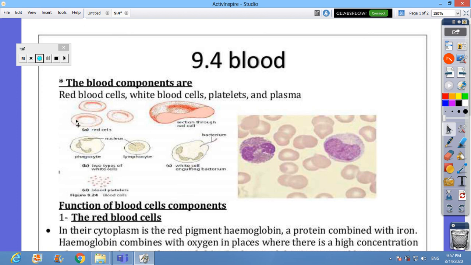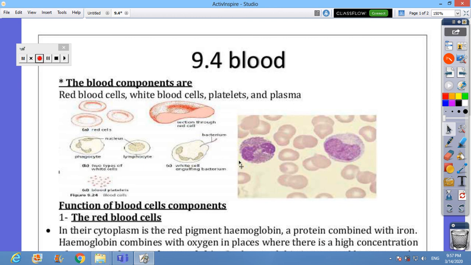Section 9.4, chapter 9, part 4, about the blood, is the part we covered in the last lesson last week before we started this distance learning procedure. It was the last day of school. Some of the classes did cover this part, some did not. That's why it came to my mind that we need to do it again. This part is about the blood itself. Chapter 9 is about transport in animals.